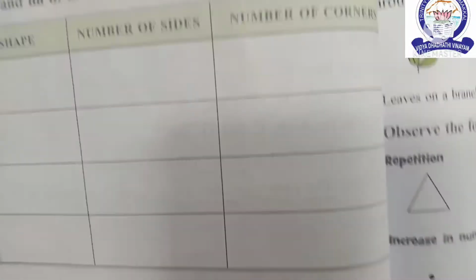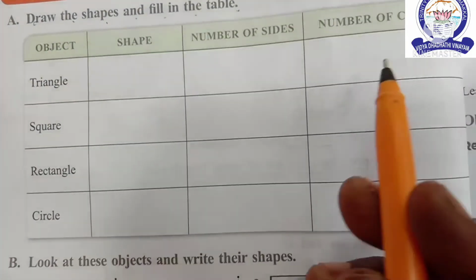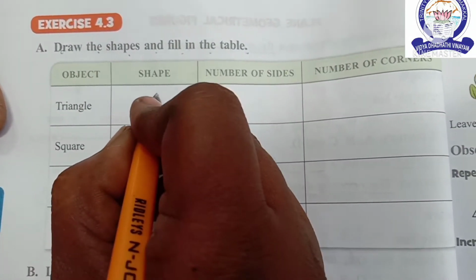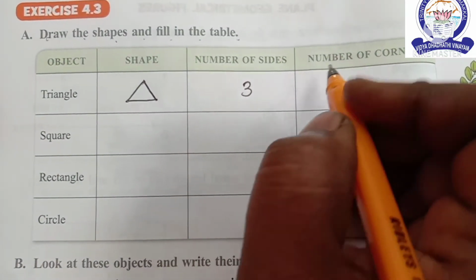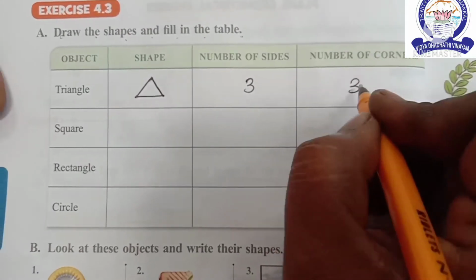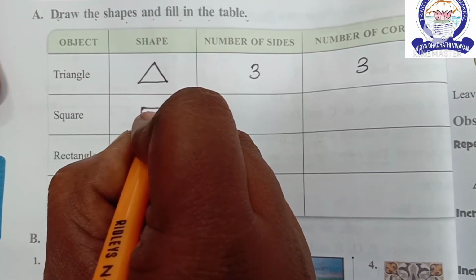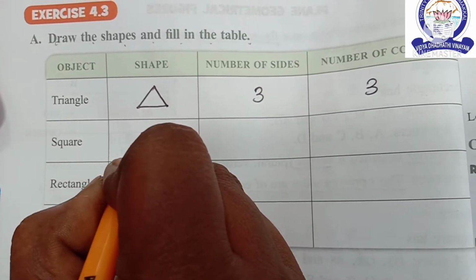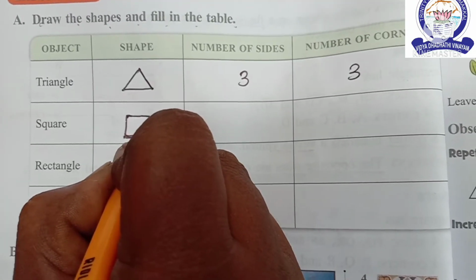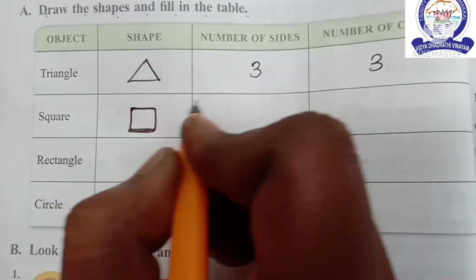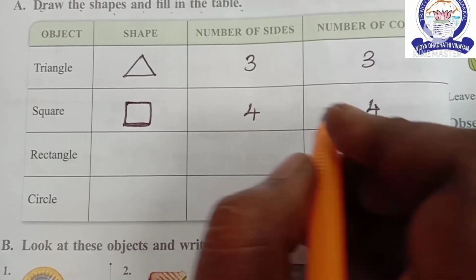Next, draw the shapes and fill in the table. Shape, triangle. Number of sides, 3. Number of corners, 3. Next, square. 4 sides are equal length. Number of sides, 4. Number of corners, 4.